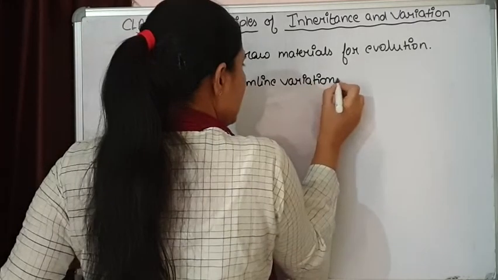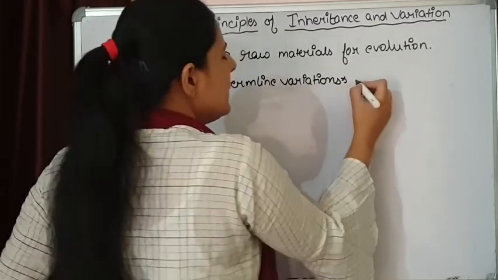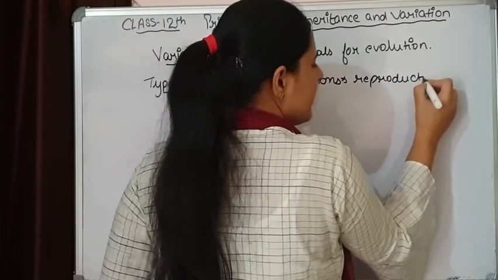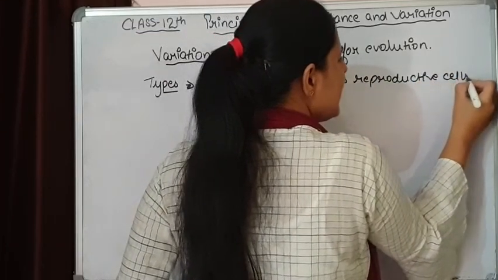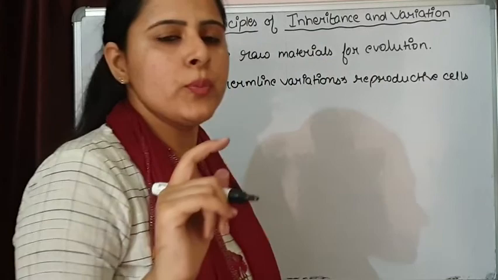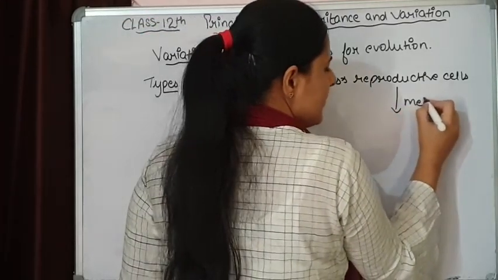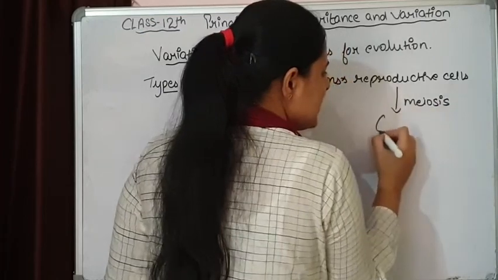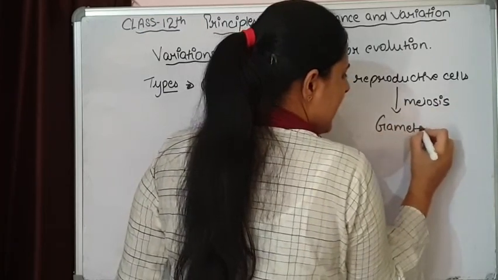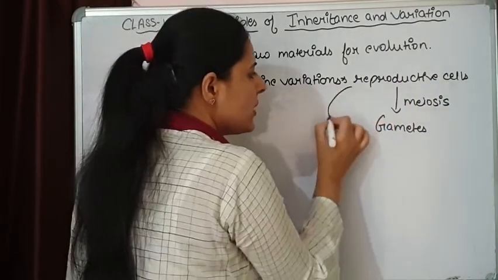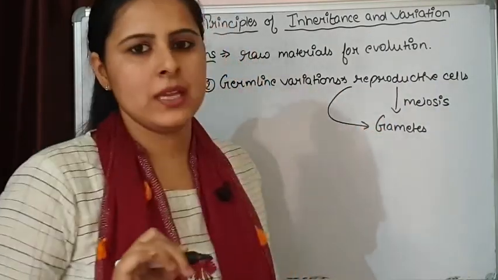Means the variations are taking place in the reproductive cells. These reproductive cells are going to perform the process of meiosis, and after meiosis, gametes are formed. That means from these cells the variations are going to be inherited in the gametes.